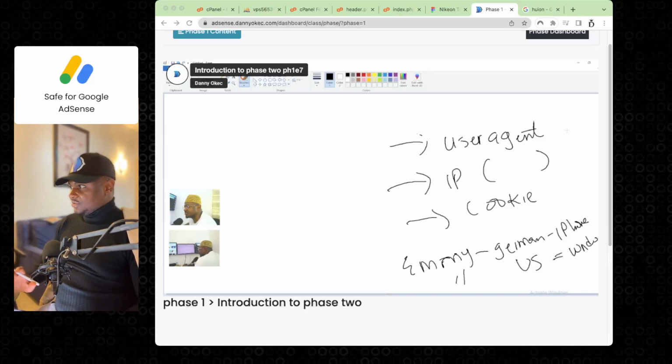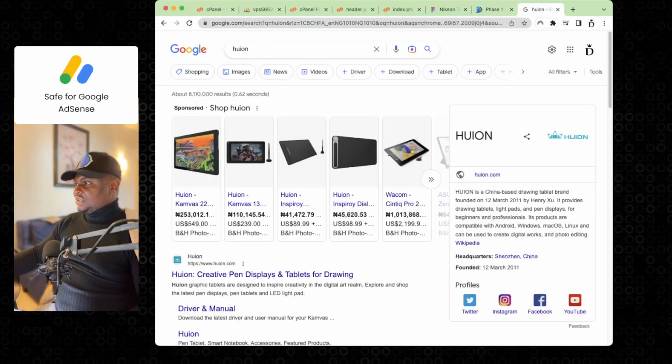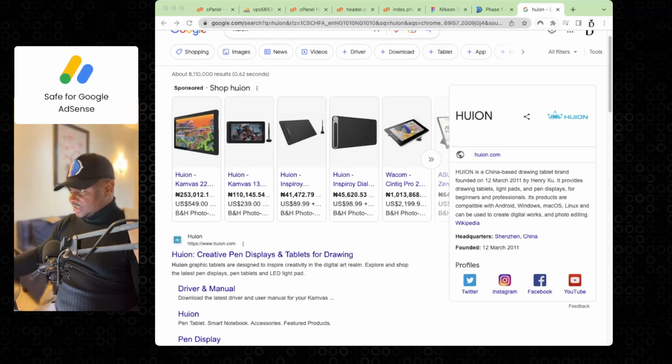Yeah, I was talking about cookie and user agents. Now, like I said, what I was using to screen record this was like a drawing tablet, which is this Huion. You won't see what you're typing or what you're drawing, especially me. I wasn't seeing what I was doing. Hold on, I'm trying to cast my iPad. Okay. Beautiful. My iPad is now available.